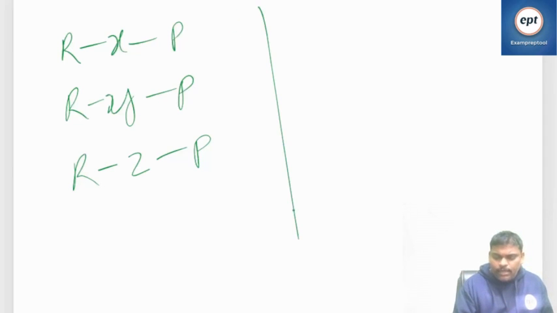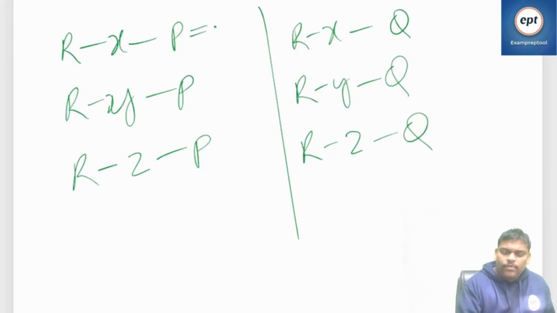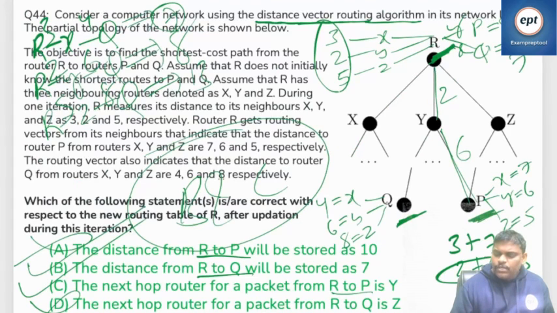Similarly, R to X, X to Q, R to Y, Y to Q, R to Z, Z to Q. Find out these values, whatever they are. So if you see in our answer, it is 10, 8, 10.